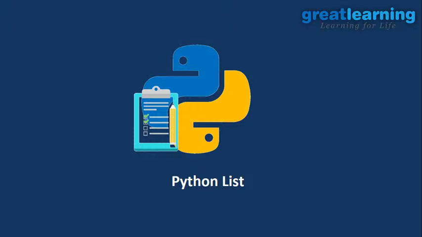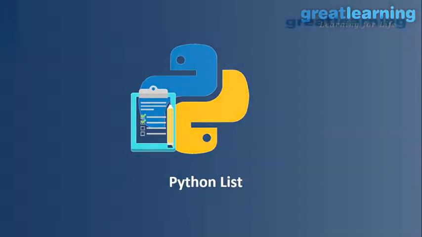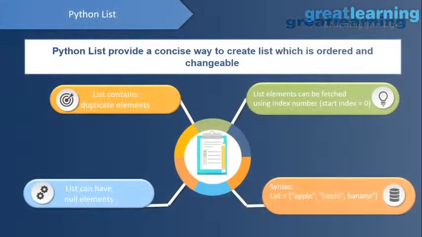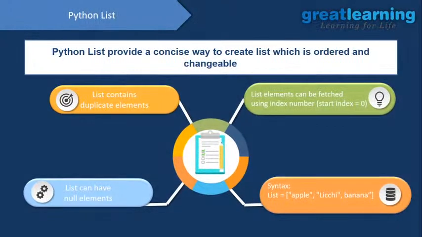Now we will see Python list. So what is a Python list? A Python list is basically a predefined structure, you can say. It provides a concise way to create a list which is ordered and changeable. As we have this, we don't need to write code from scratch for the data structure. We know the way we implement a list: you write list, and then in the square brackets you pass the data. This is how we use a list.